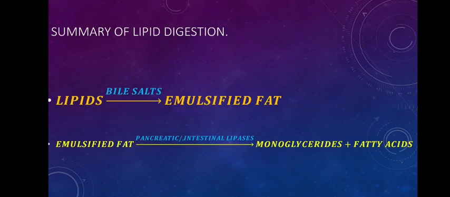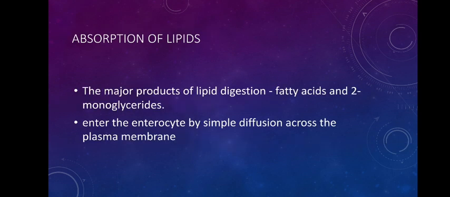Okay, so here is the summary of lipid digestion. So lipids are acted upon by bile salts, converting them into emulsified fat. So emulsified fat will be then acted upon by pancreatic lipase or intestinal lipases, converting them into monoglycerides and fatty acids. Remember, whenever each molecule of a lipid, a fat or an oil is broken down, you are going to get either one molecule of monoglyceride and 2 fatty acids, or 3 fatty acids and a glycerol molecule is going to be formed. Okay, so this is the digestion of lipid.